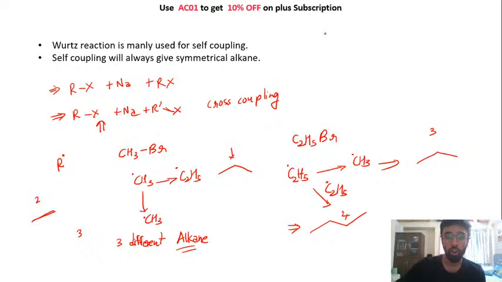So in your cross coupling reactions, the products that we are getting are way too many, ठीक है, and distinguishing them will be very much difficult. So that is why we prefer in the Wurtz reaction we only make the product from self coupling, and your self coupling reactions will always give you symmetrical alkane, है ना.